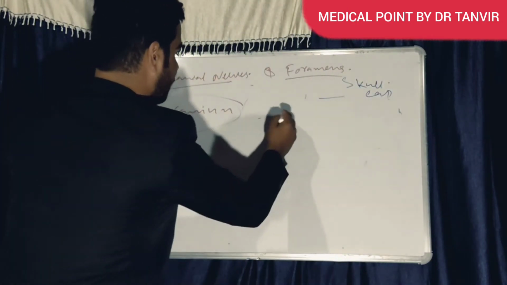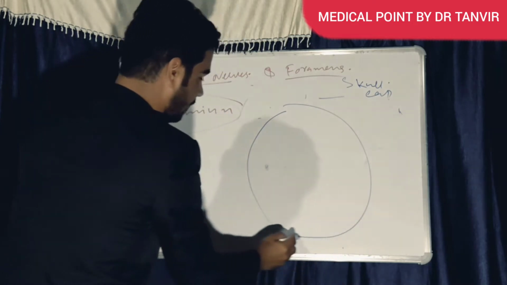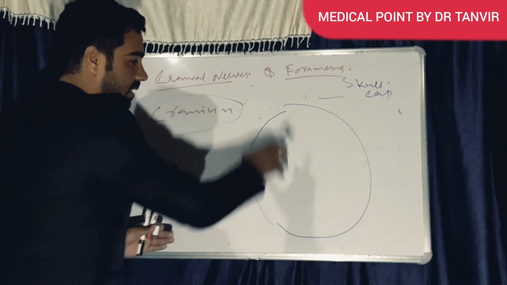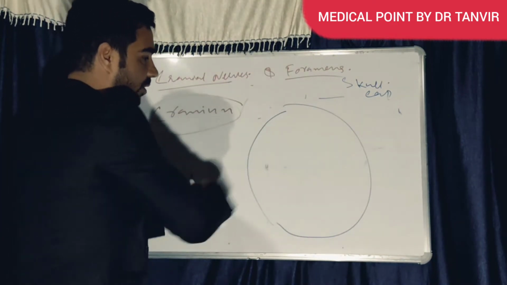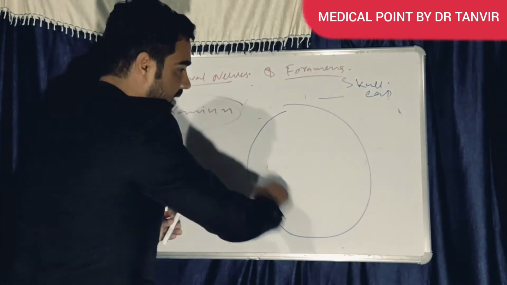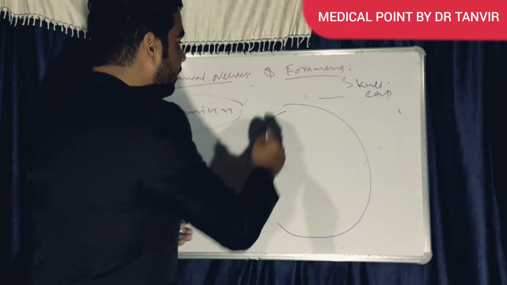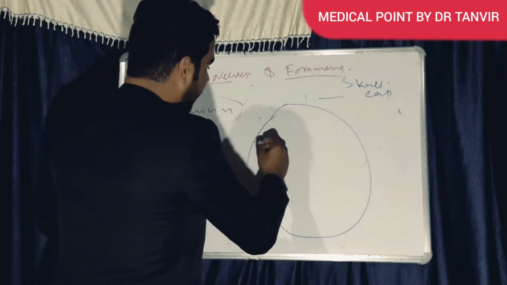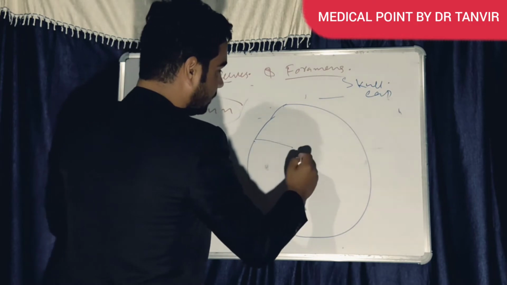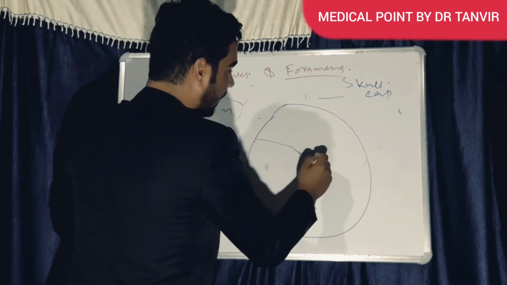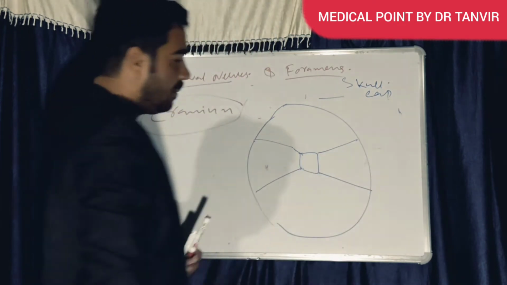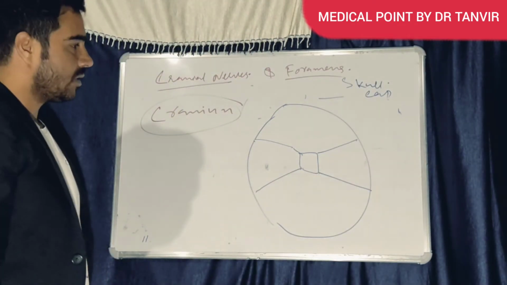Now we are watching inside the cranium. We removed the brain. Inside there are three fossas: anterior cranial fossa, middle cranial fossa, and posterior cranial fossa.